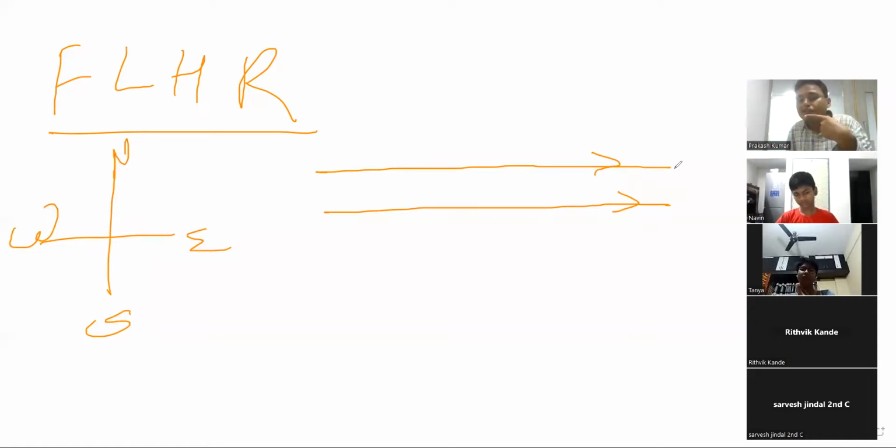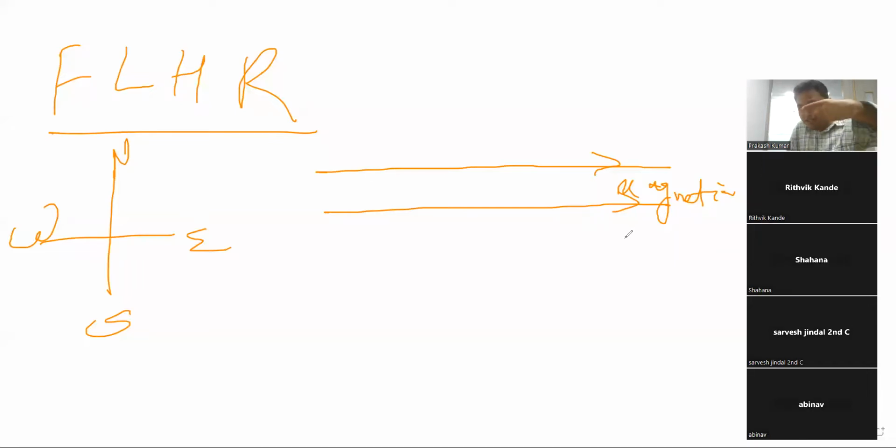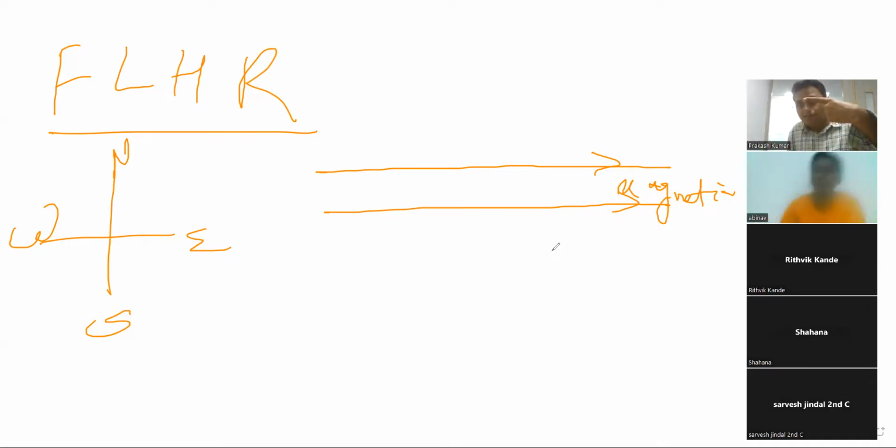Which finger is representing the magnetic field? Index finger. So all of you, point your index finger in that direction. Ritvik, on your camera, then you will understand.